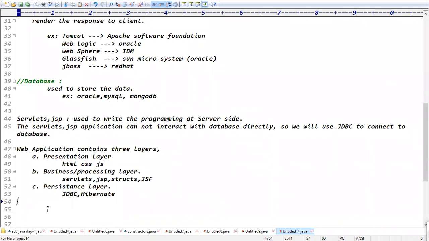Now tell me, everyone got clarity about what exactly servlets and JSP are: to write the programming at server side, to build web applications. What is the purpose of JDBC? Servlets and JSP write the programming at server side, but they cannot interact with the database directly. My servlet application internally uses JDBC code, and the JDBC API can interact with the database directly.